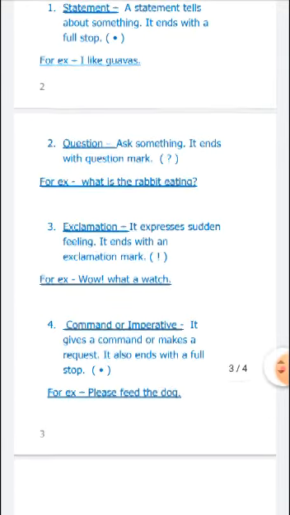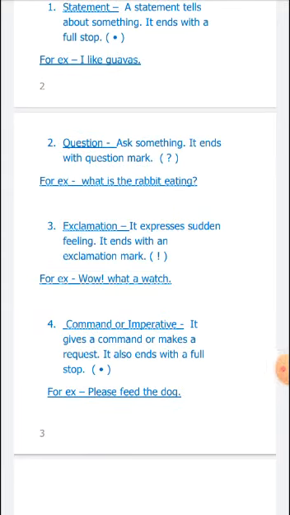So it gives the sudden feeling, like ouch, it's hurting. Okay, and in this sentence we use an exclamation mark. See, in the bracket here is an exclamation mark. If you see an exclamation mark in any sentence, it means the sentence is an exclamation.